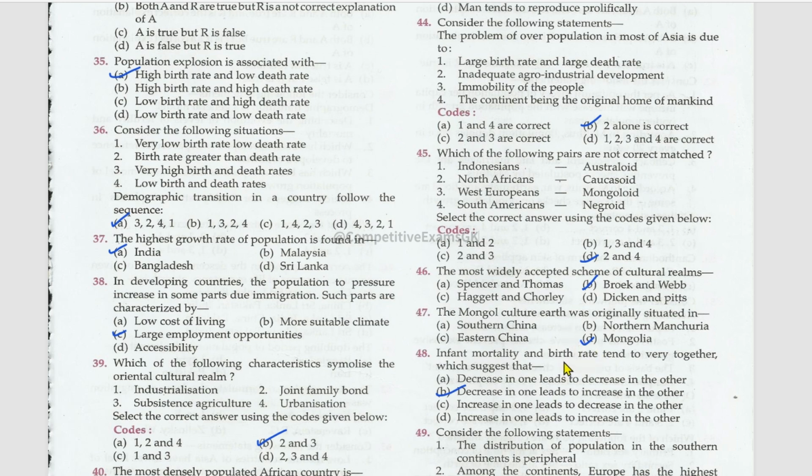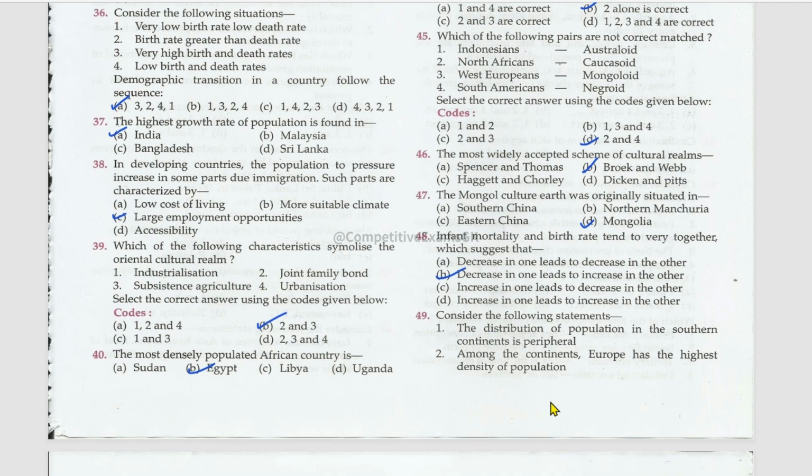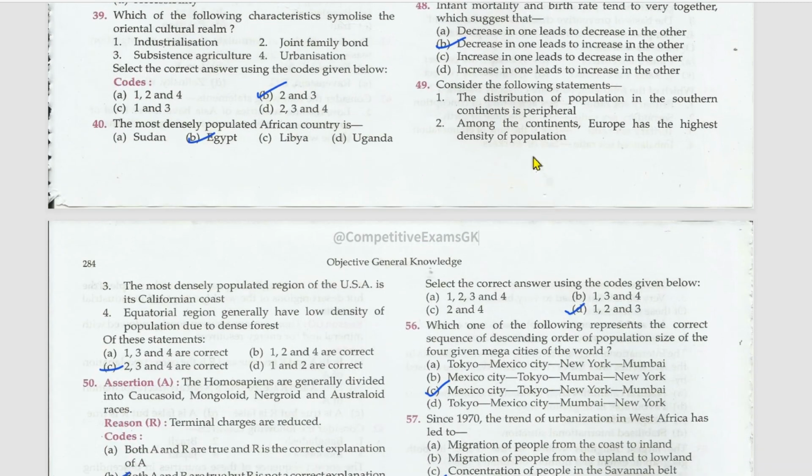Infant mortality and birth rate tend to vary together, which suggests that decrease in one leads to decrease in the other. Consider the following statements. The distribution of population in the southern continents is peripheral. No. Among the continents, Europe has the highest density of population. True. The most densely populated region in the USA is its Californian coast, right? Equatorial regions generally have lowest density of population due to dense forest. True. 2, 3, 4 are the correct statements.